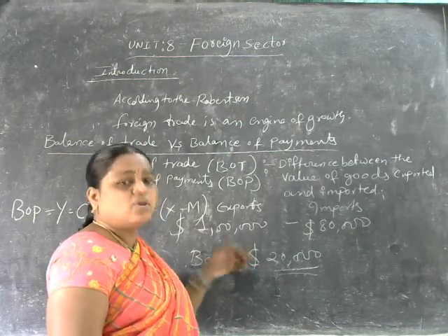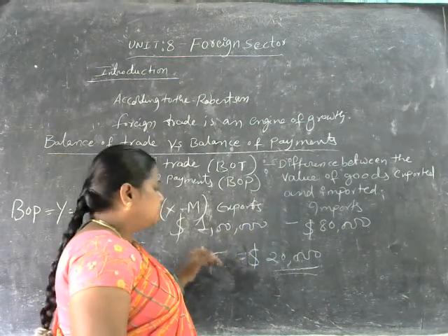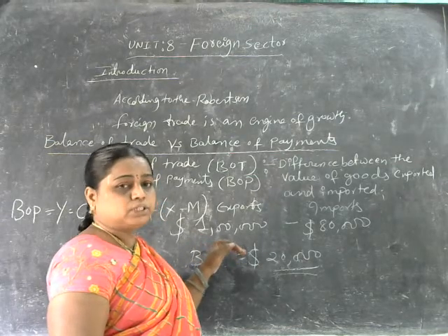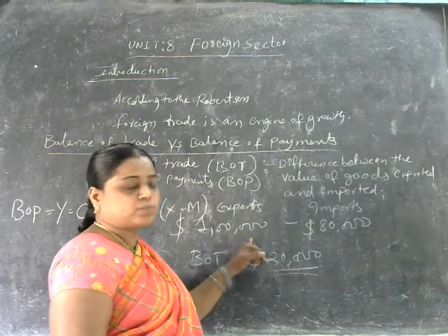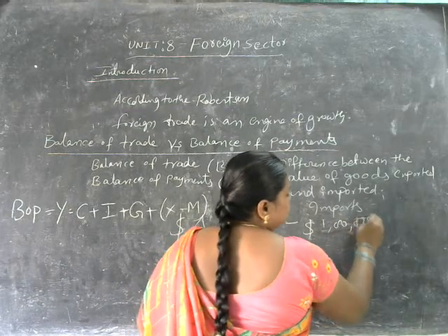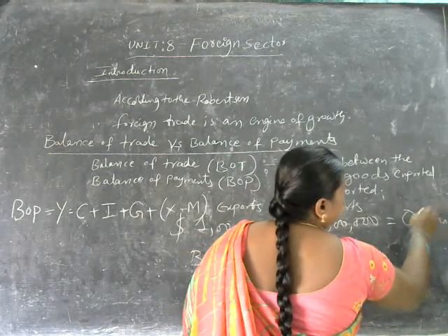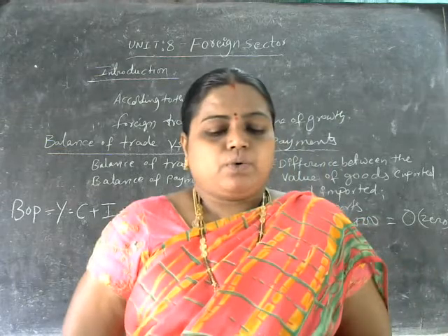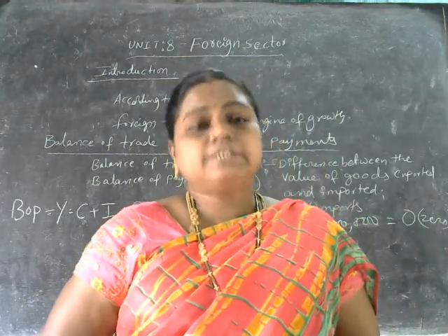I am saying this for foreign trade, no? So that's what I have been taking in the form of dollars here. When it becomes zero, exports is equivalent to imports. So 1 lakh worth of dollars of exports, 1 lakh worth of dollars of imports has been made. Then what is the balance here? It will become zero, isn't it? So at that particular time, the balance of trade is balanced here.